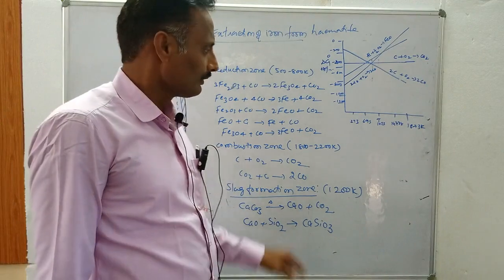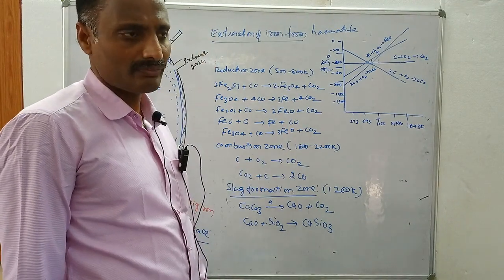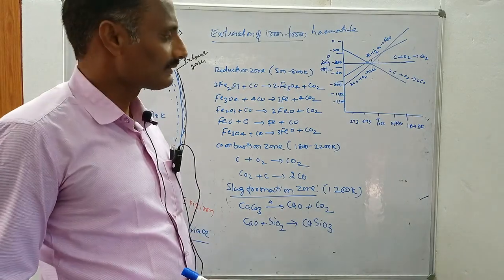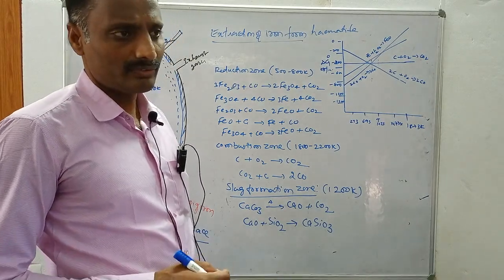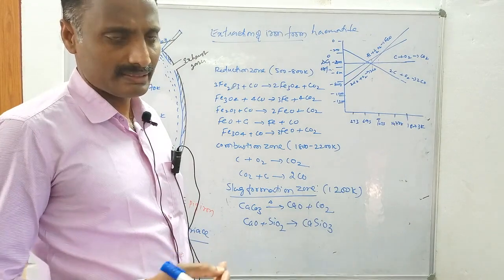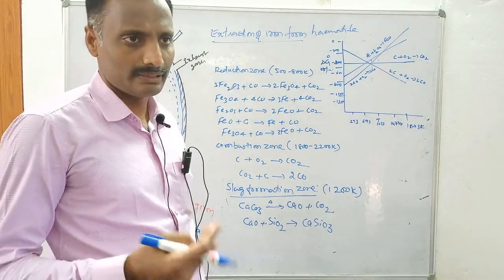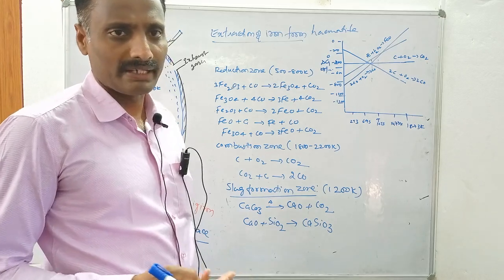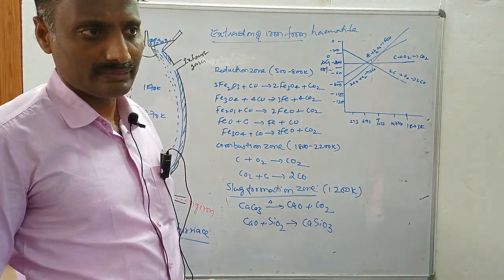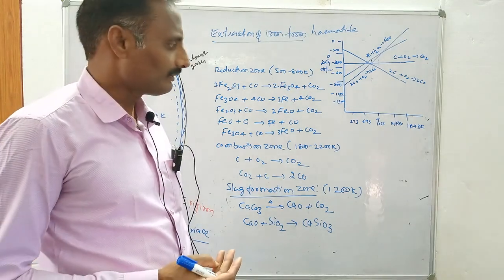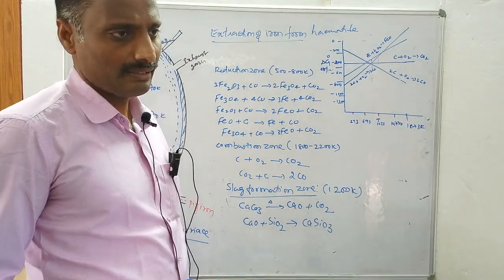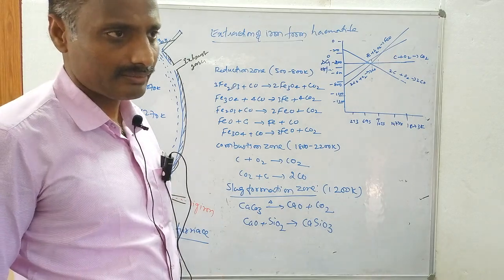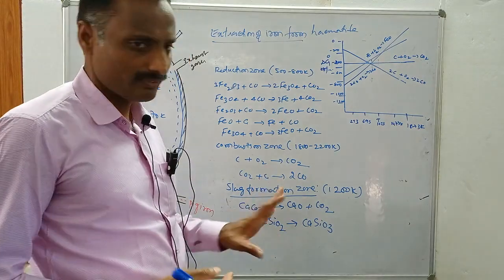Good morning, students. In the previous class, we studied the different methods involved in the concentration of ore. Concentration of ore involves various methods. One is hydraulic washing. The other is magnetic separation, the third is the froth flotation technique, the fourth is the leaching process, and the fifth is oxidation and reduction methods. These are the different methods involved in the concentration of ore.